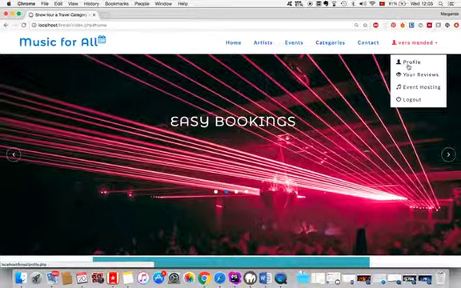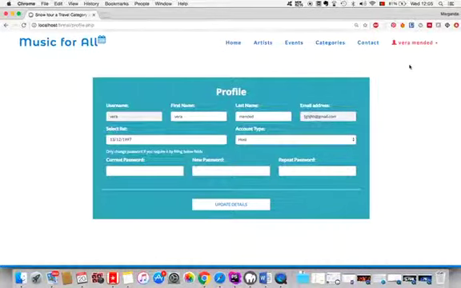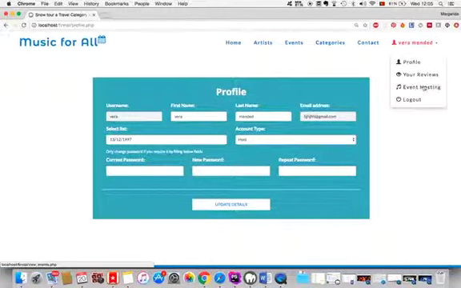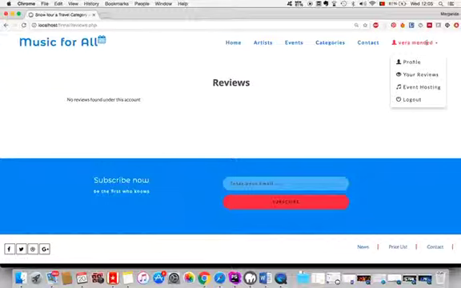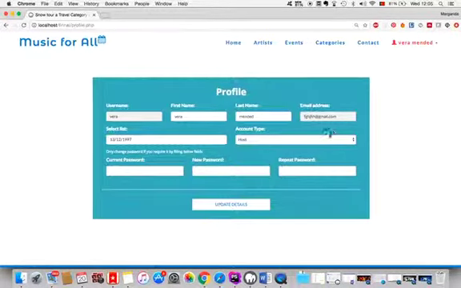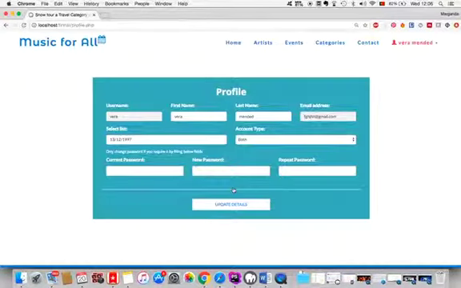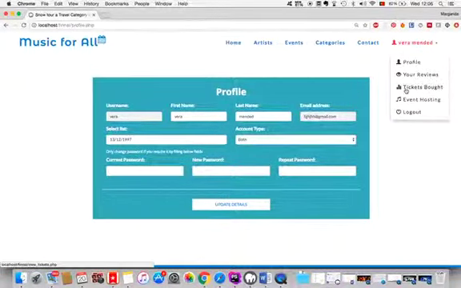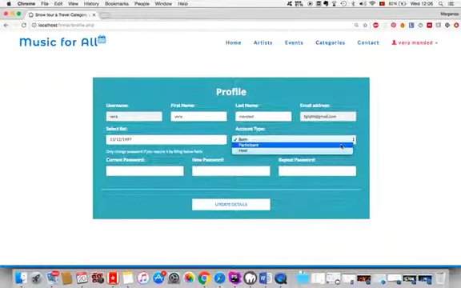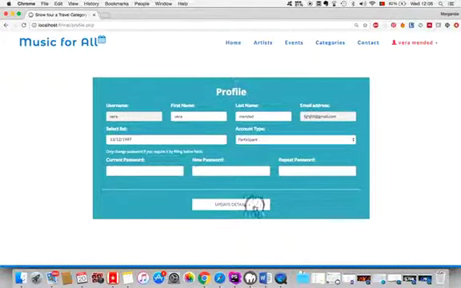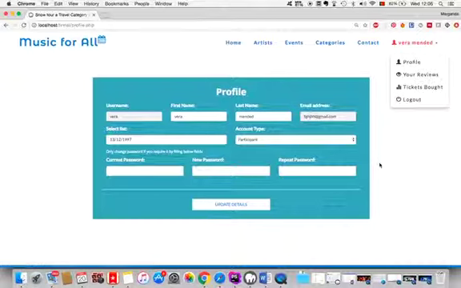Also, in the profile, we can see that this account, Vera, is a host. So you can see that she can only see event hosting and her reviews. She can also be both, and if we update the details here, she can see the tickets bought and the event hosting. If she's just a participant, she'll just see the tickets bought.